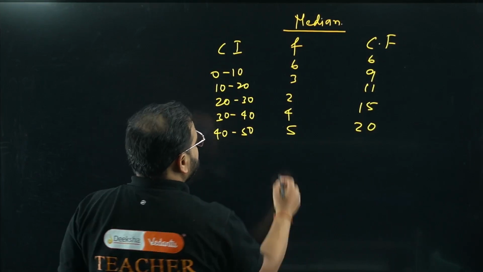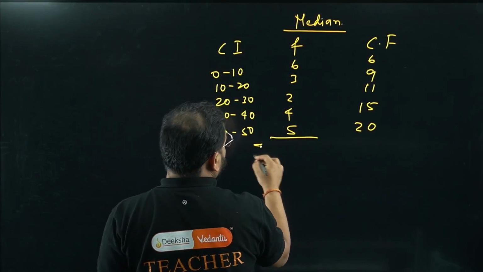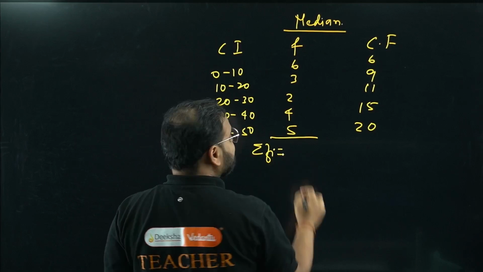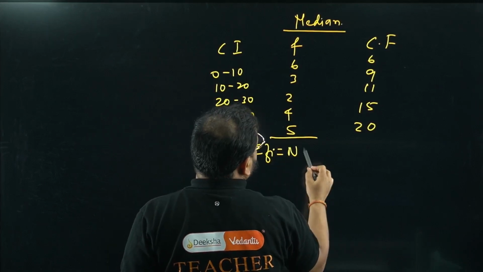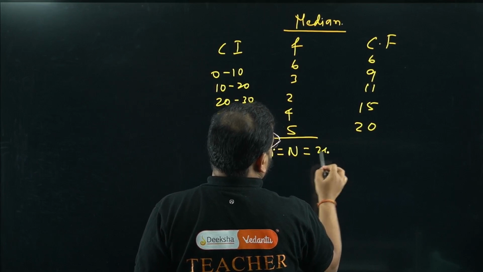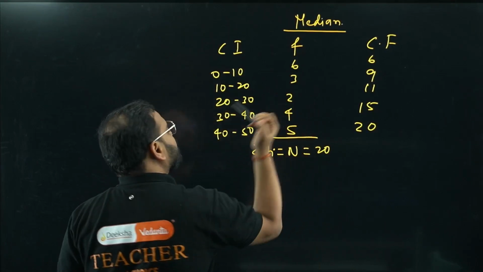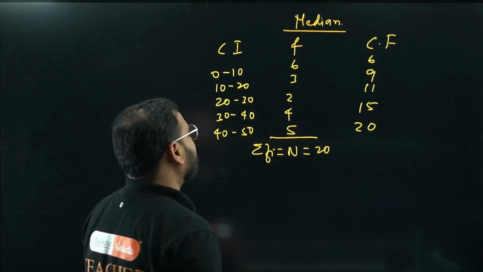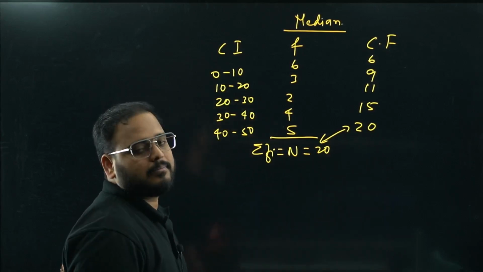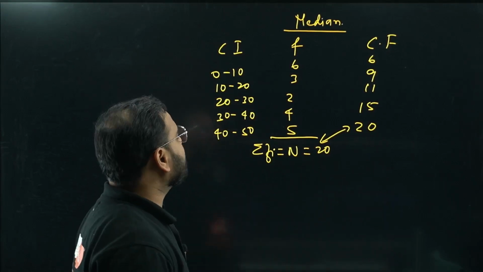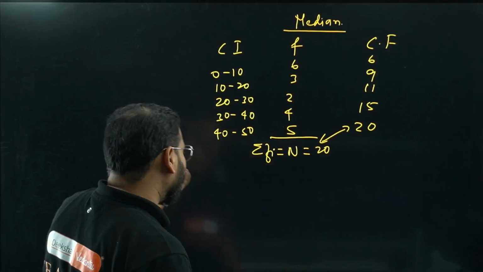So basically, the sum of all frequencies, sigma fi, is also called the letter N. What is it, sir? 20. How come? Please check here: 6 plus 3 is 9, plus 2, 11, plus 4, 15, plus 5, 20. Otherwise, you can check over here also, the same thing will come. So 20 is there, no problem. Once you get this value, you have to apply this formula.